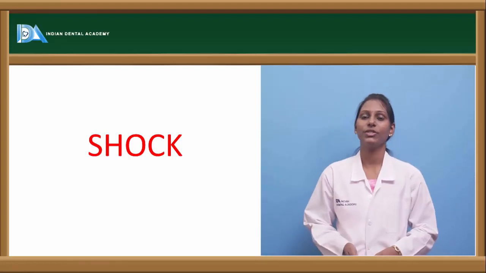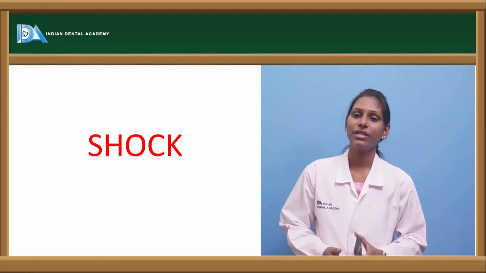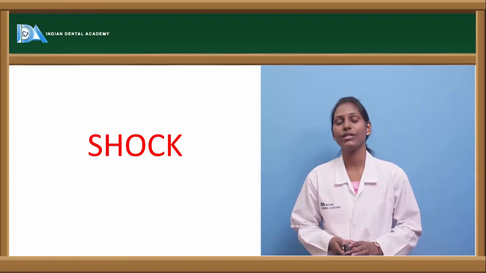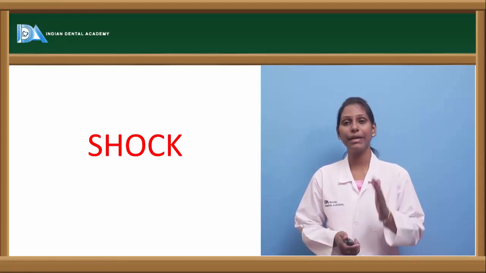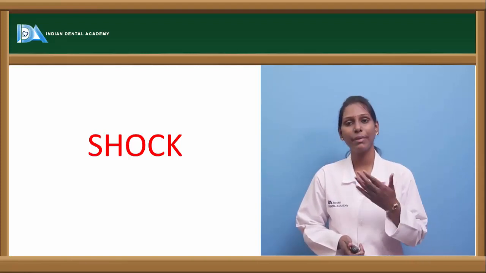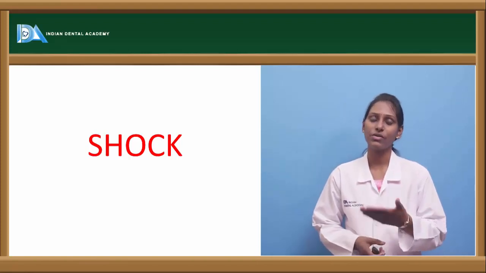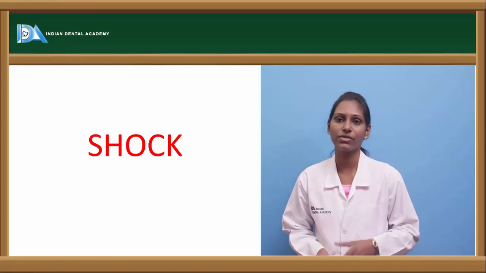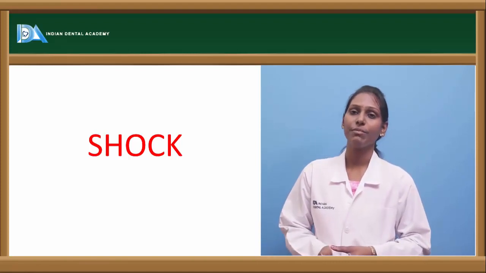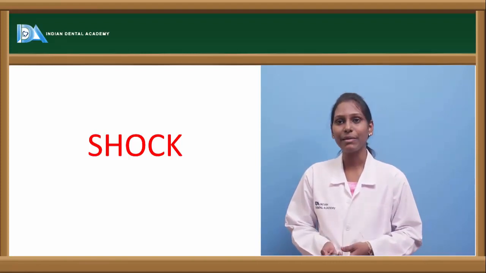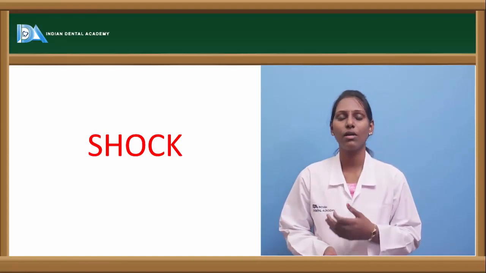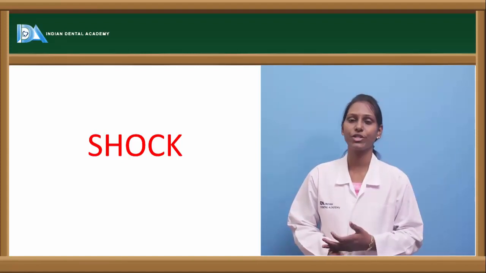The topic for discussion today is shock. Shock is a potentially life-threatening situation, usually characterized by impaired perfusion and thus impaired cellular metabolism, and it can lead to the associated pathophysiological reactions associated with the impaired perfusion and impaired cellular reaction. Usually there are many types of shocks, and the most commonly encountered shock is hypovolemic shock.